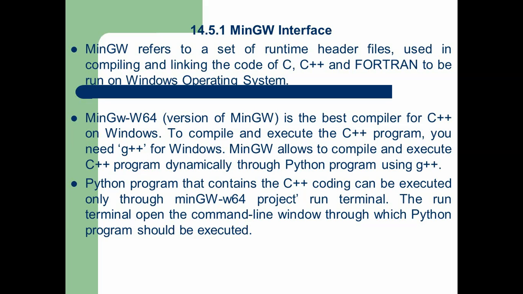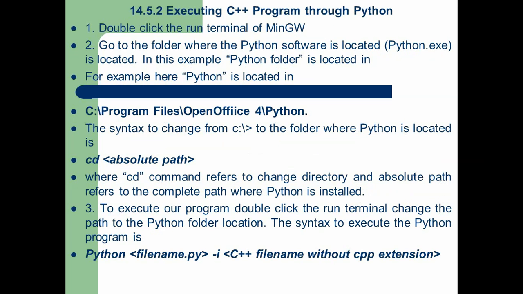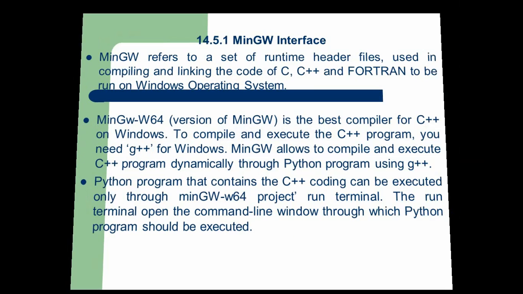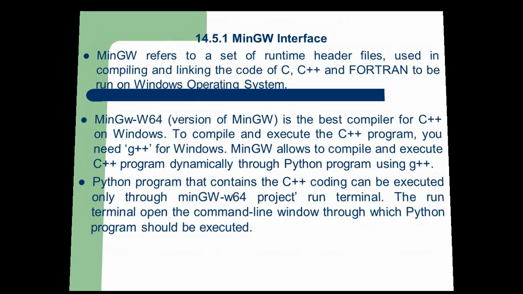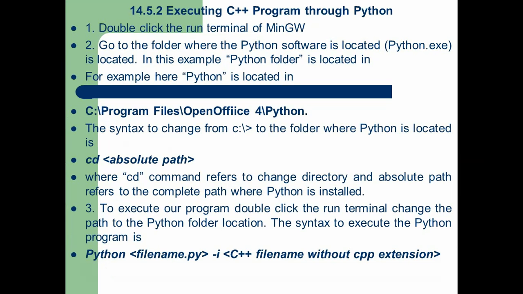Next one, the Python program that contains the C++ coding can be executed only through the MinGW W64 project run terminal. The run terminal opens the command line window through which the Python program should be executed. So after installing the MinGW software, we can open it by clicking the icon, and we can run the Python as well as C++ program simultaneously in the command prompt. So in this topic, we are going to discuss executing C++ program through Python.